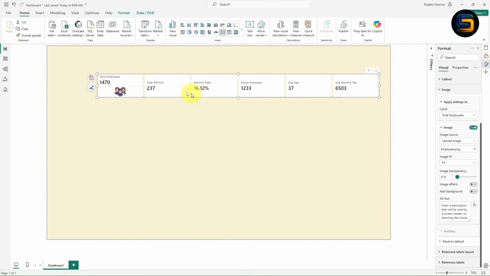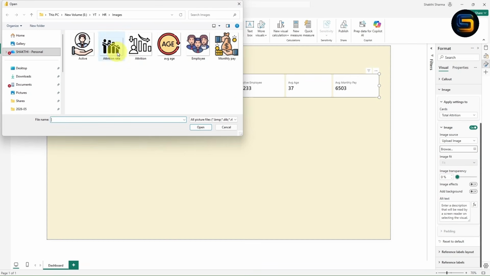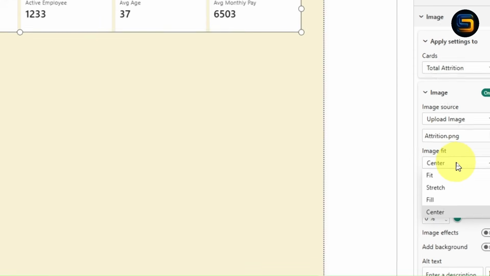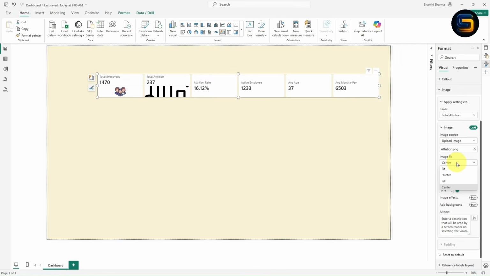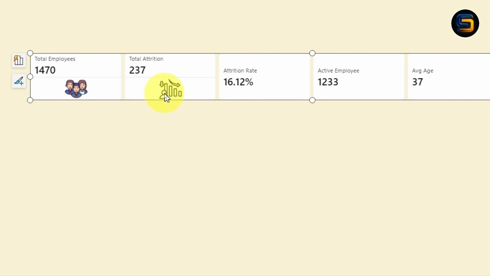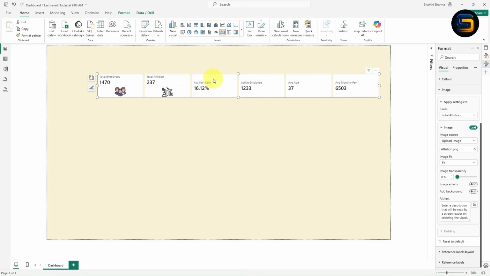In the same way, I want to add the image for total attrition. It is very simple. Instead of total employee, click on total attrition. Now on this image, from here you need to browse the image. I will select this attrition, right? Now click on open. Once you click on open, you will get this image, but the image does not fit properly. So what I can do is click on this image fit. Now inside this image fit, I will click on fit. Once I click on fit, look here guys, now the total attrition image is added properly.